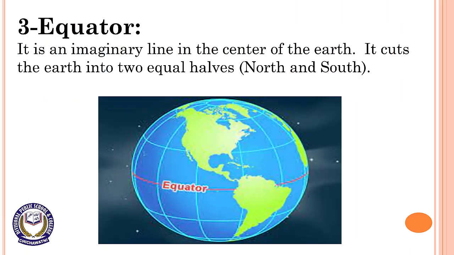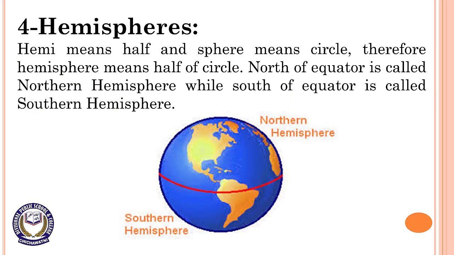Number 3, equator. It is an imaginary line in the center of the earth. It cuts the earth into two equal halves, north and south. Number 4, hemispheres. Hemi means half and sphere means circle. Therefore, hemisphere means half of circle. North of equator is called northern hemisphere, while south of equator is called southern hemisphere.